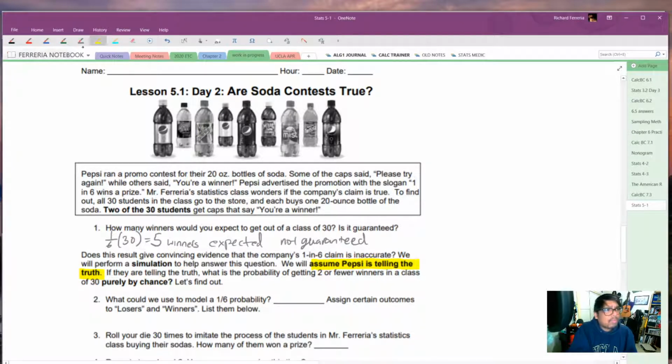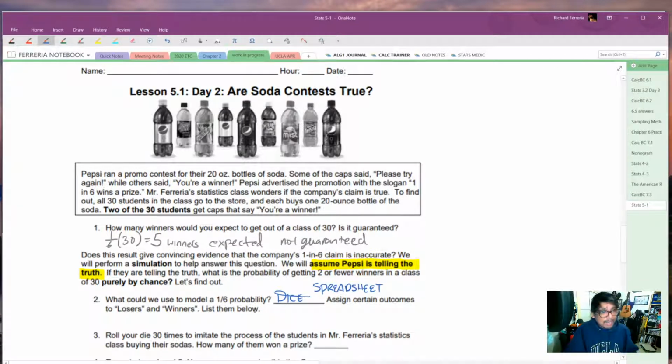So the next question is, what can we use to model a 1 in 6 probability? And 1 out of 6, that sounds a lot like dice, doesn't it? Well, actually, we're going to use a spreadsheet, because of the times of COVID. If we were in class, we probably would be rolling dice. I have a class set of dice that we could use. But this being what it is, we're not going to roll any dice. We're just going to go ahead and use our spreadsheet.